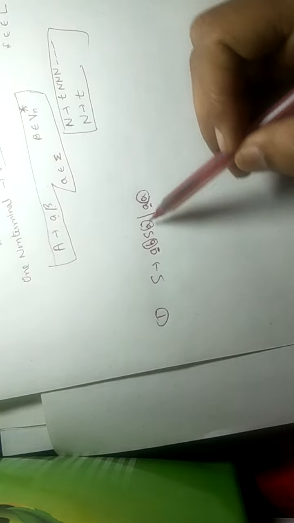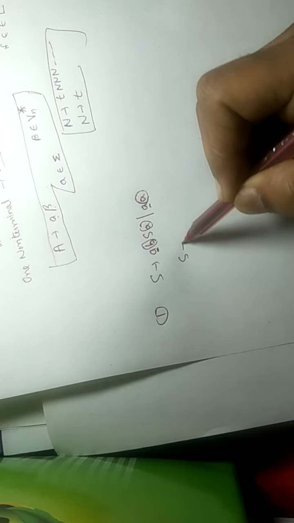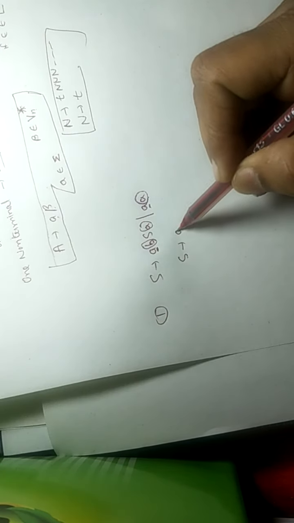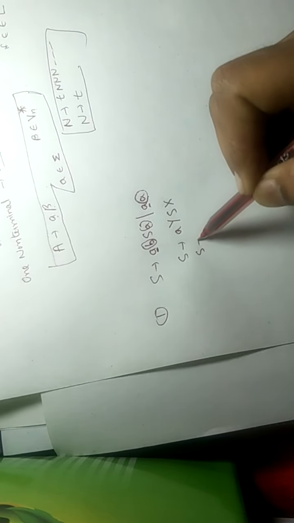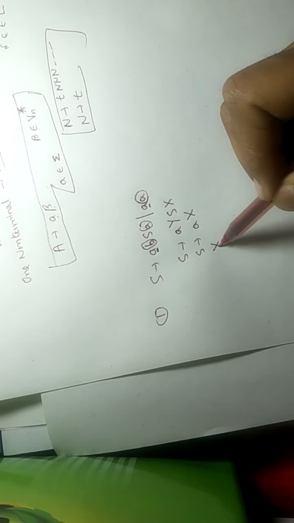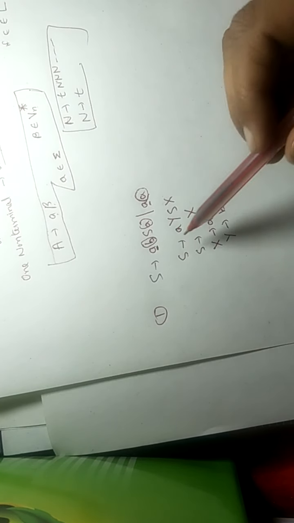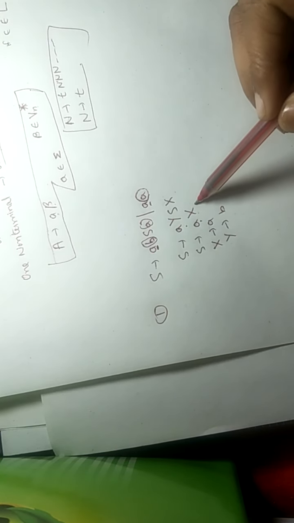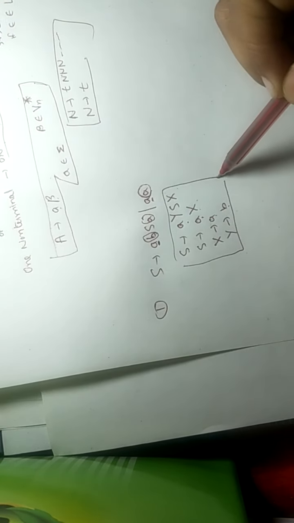We will replace these terminals, this B and this A, by some variable, some non-terminal. We choose to replace this a by X and this b by Y. So S tends to aYSX / aX, X tends to a, and Y tends to b. Now look at this grammar: it starts with a terminal followed by non-terminals, or only a terminal. So this grammar is in GNF.